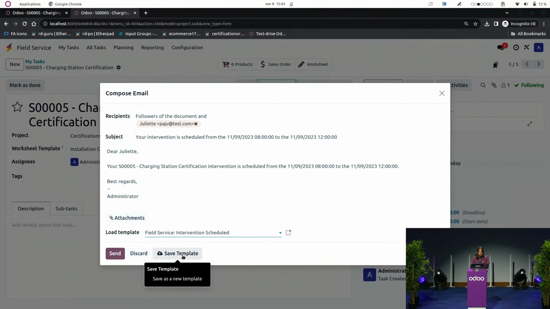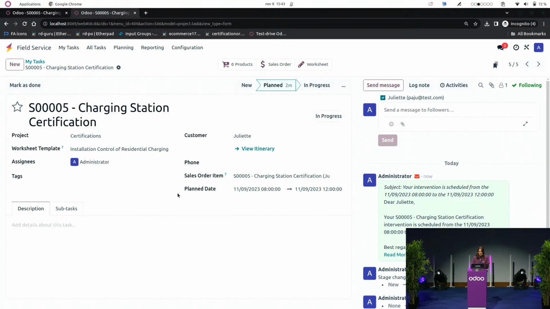You can create as many templates as you would like, and you can send them to your customer either manually, or you can also go into the stage view, into the planned stage view, and you can decide to set automatic emails when the task is reaching that step, which means that when I'm moving a task from new to planned, it will automatically send the template to the customer. This is not what I did just right now. I decided to send it manually, but just so you know, you can do it automatically.